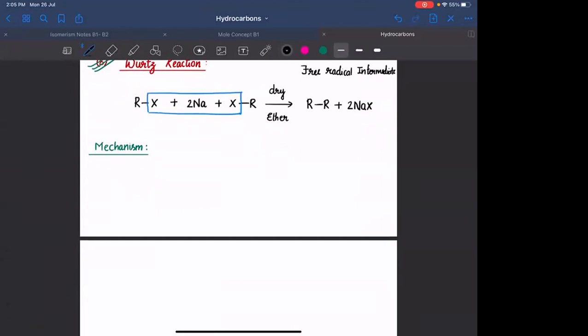Yeah. In the mechanism, if you take sodium being a metal, it will readily lose electrons. It will convert into Na positive plus electron. If you are having a single electron, can I call it as an odd electron? So that particular odd electron will be reacting with RX and it will lead to the formation of alkyl free radical. Whenever you have a free radical, odd electron can be treated as a free radical.